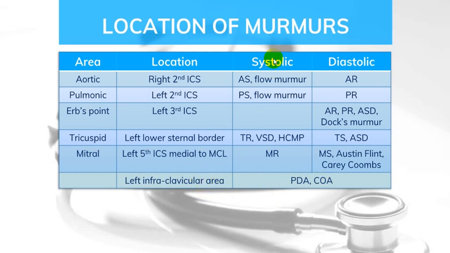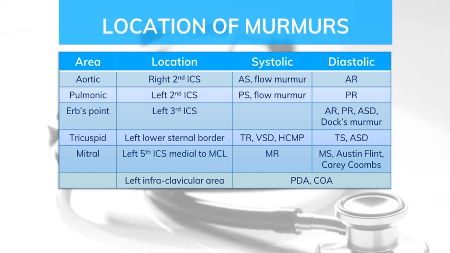Now, as far as the period or timing is concerned, we do mention timings in relation to systolic or diastolic. Whenever there is an ejection of blood through a valvular structure, we'll always call that a systolic murmur. Means across the aortic valve and pulmonary valve, a murmur, if produced, will be a systolic murmur, and that systolic murmur will be very common in case of stenosis.